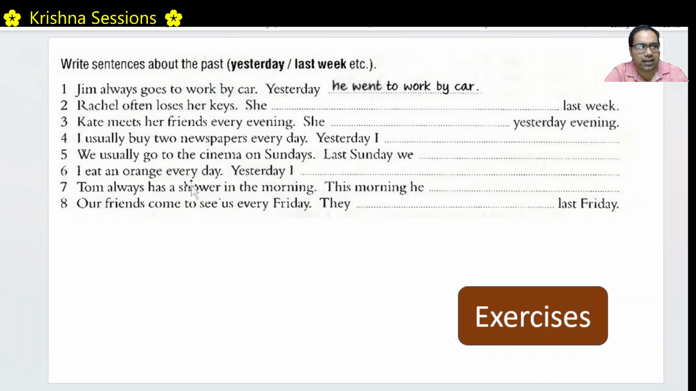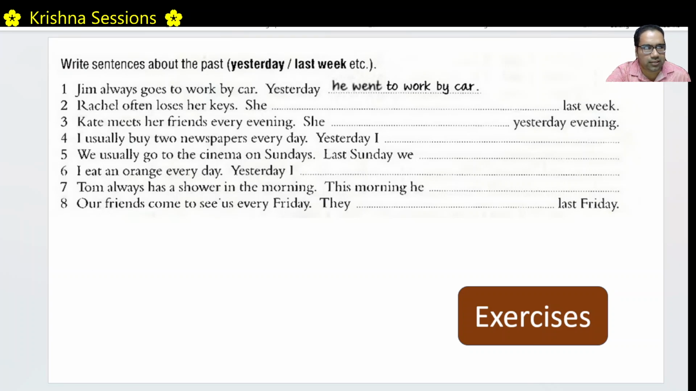Tom always has a shower in the morning. The past form of has is had. Has is the verb here. This morning he had a shower. Our friends come to see us every Friday. The past form of come is came. They came to see us last Friday. Right.